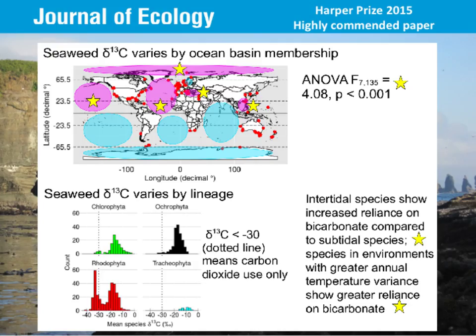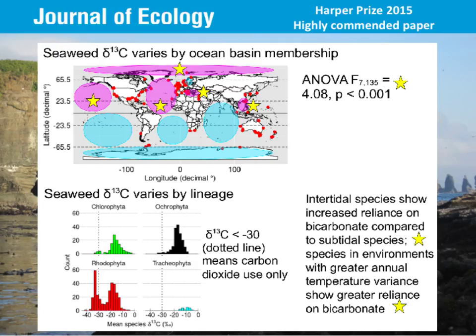If we look at the data in terms of whether you're a green, brown, red seaweed, or a surf grass, if we look at the evolutionary lineages of these different species, we see really different trends. Here you've got the dotted line: to the left of the dotted line, those species can only use carbon dioxide, and to the right, they can use CO2 and bicarbonate.